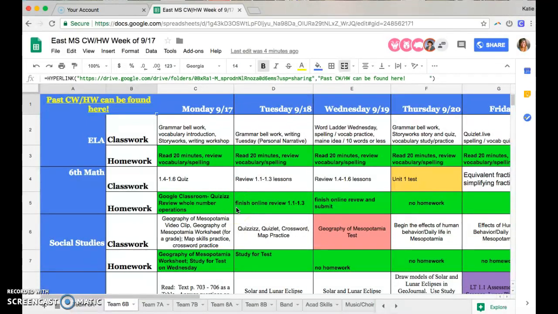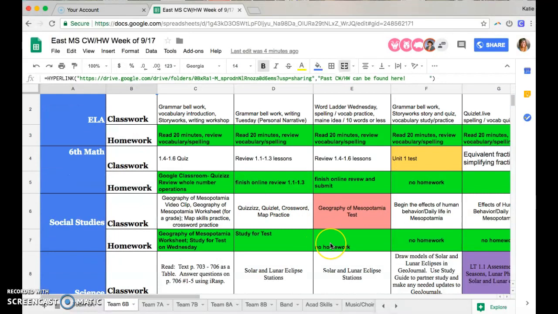If there is no homework, the teacher will designate it with no homework or none. You can also see that teachers are indicating when assessments are during the week, so that it's an easy visual for families to see and prepare for those.